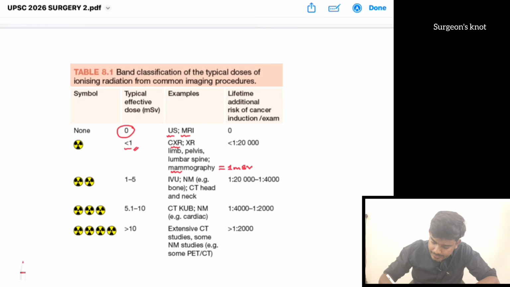CT head and neck is 1 to 5. Intravenous urogram is also 1 to 5. CT KUB and CT abdomen pelvis are 5 to 10. Extensive CT studies and PET CT are all more than 10. So as the dose increases, the chances of ionizing radiation effects and of malignancy also increase.